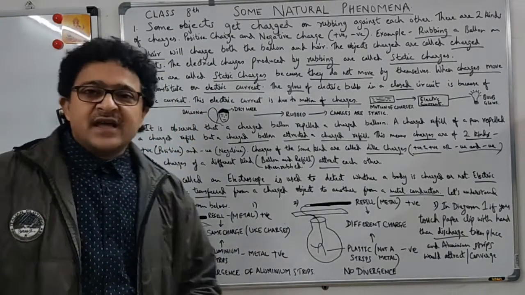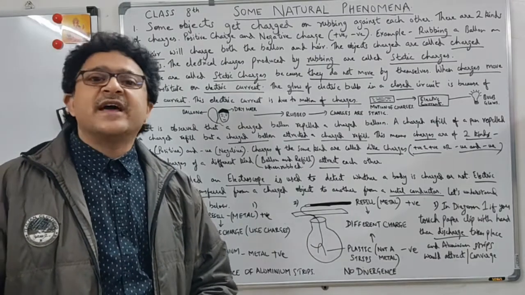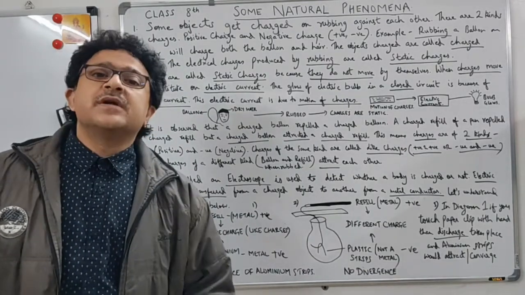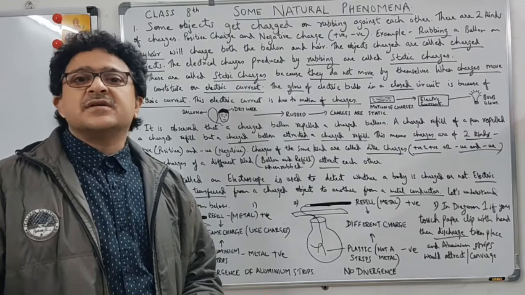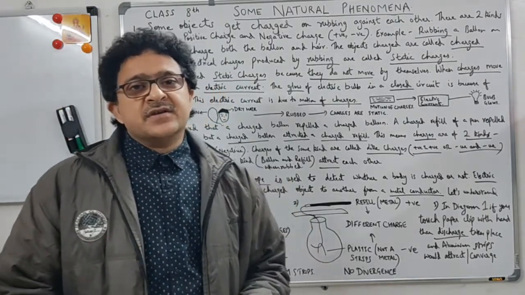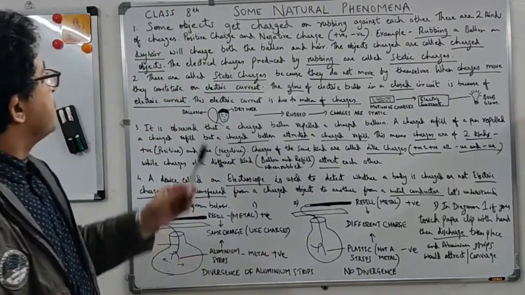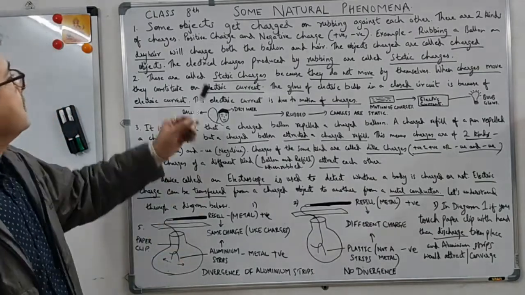Charges can be like and unlike. Like charges are the same charges, like positive and positive, or negative and negative. Like charges always repel. This is a law. Like charges will repel. Unlike charges are positive and negative, so they will attract. This is what we will understand here.